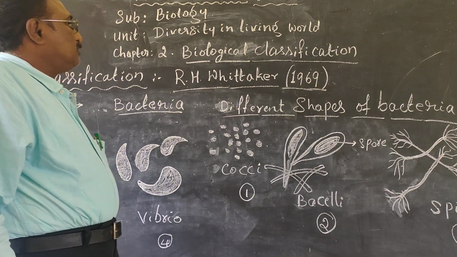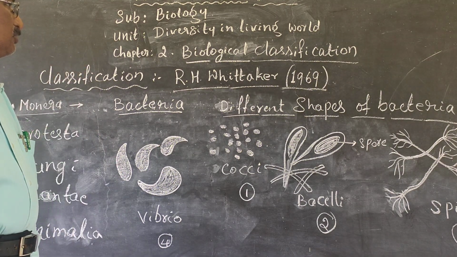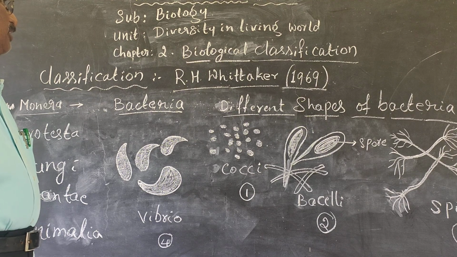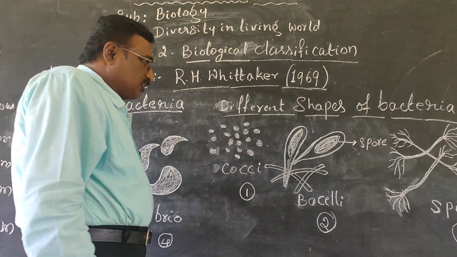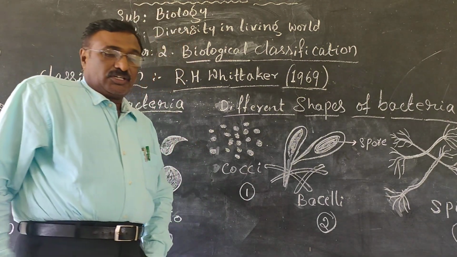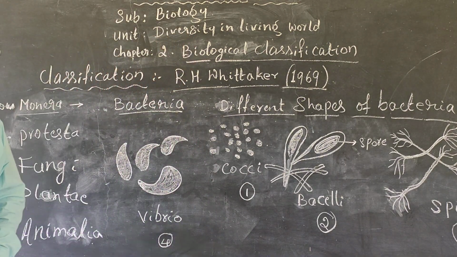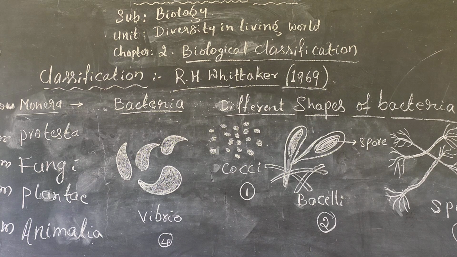Yesterday we discussed biology under the unit Diversity in the Living World and the chapter Biological Classification. There are two levels of classification we explained last class.